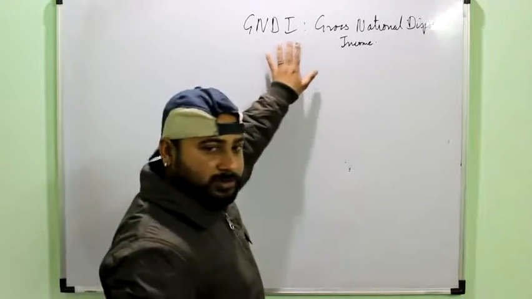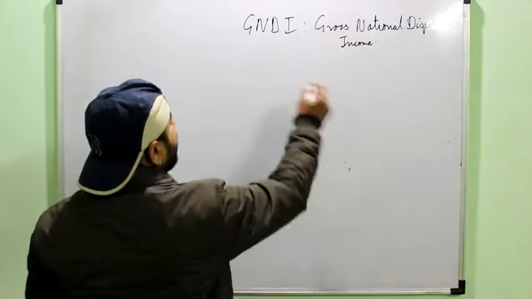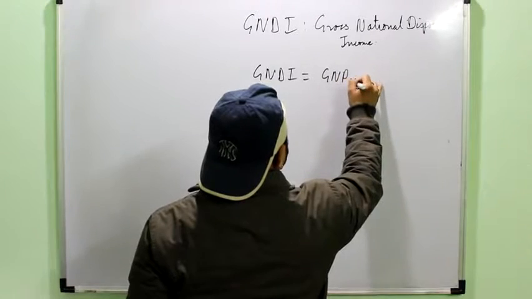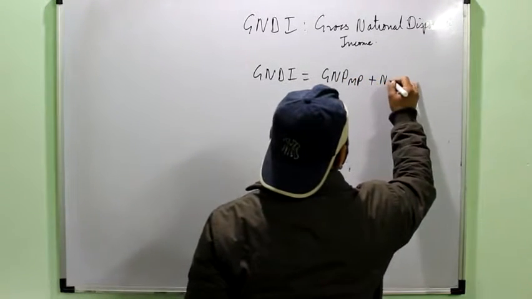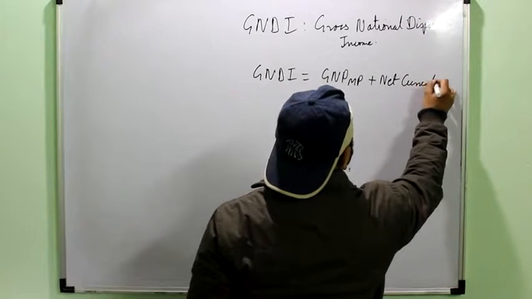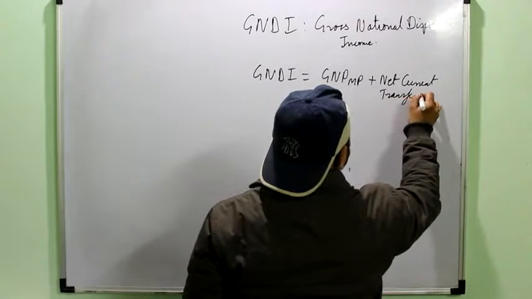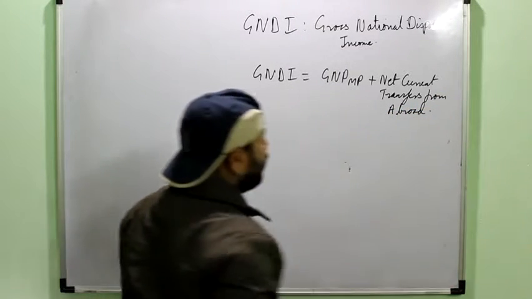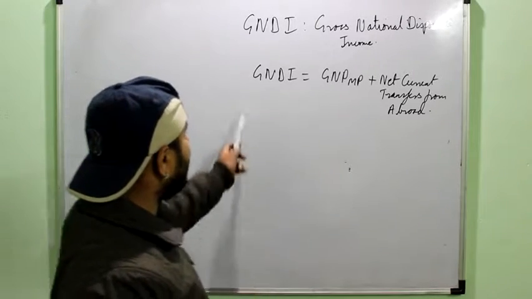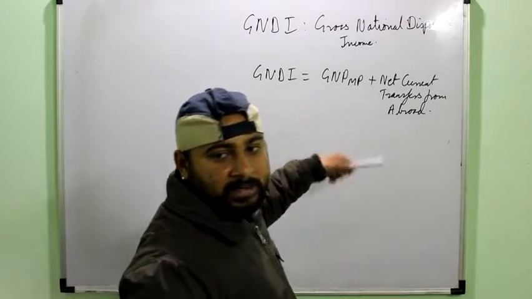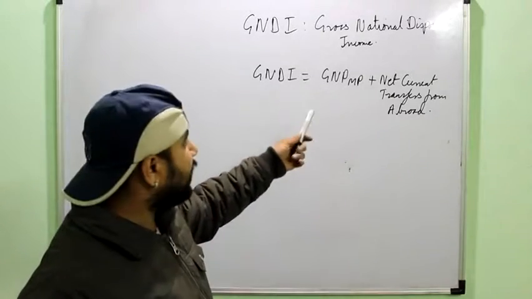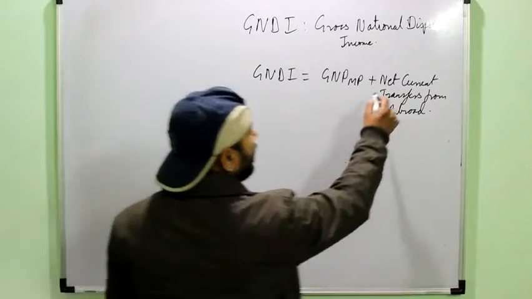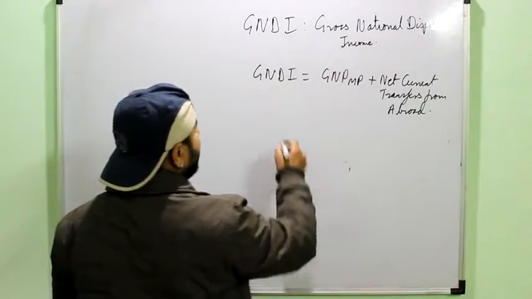It is equal to GNPMP plus net current transfers from abroad. Means if you have to find GNDI, you first have to find GNPMP. Now any method can be used for it, income method or expenditure method or value added method, depending on the data which is given to you. And then you add the net current transfers from abroad, and you will get your GNDI.